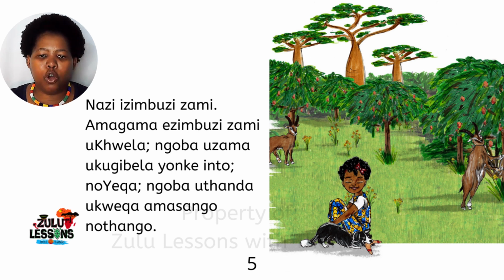Noyeqa ngoba uthanda ukweqa amasango nothango. So it's yeqa, who likes to jump over the fence. Now let's answer our question. We need to then say yeqa is the one who jumps over the fence. Or we can say the fence is being jumped over by yeqa.